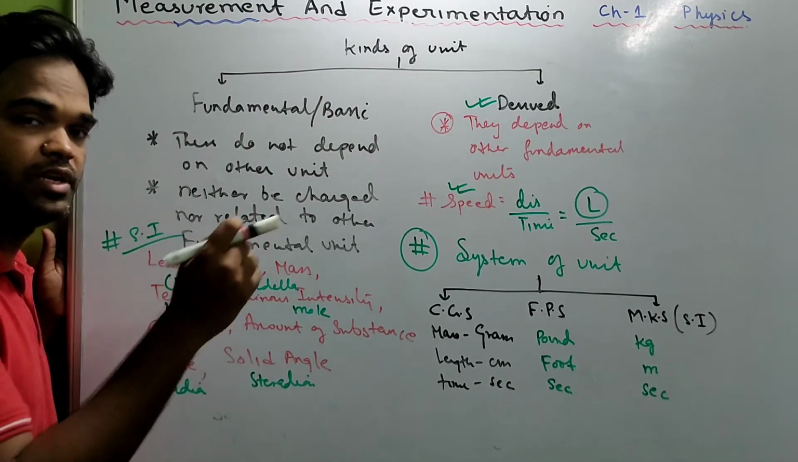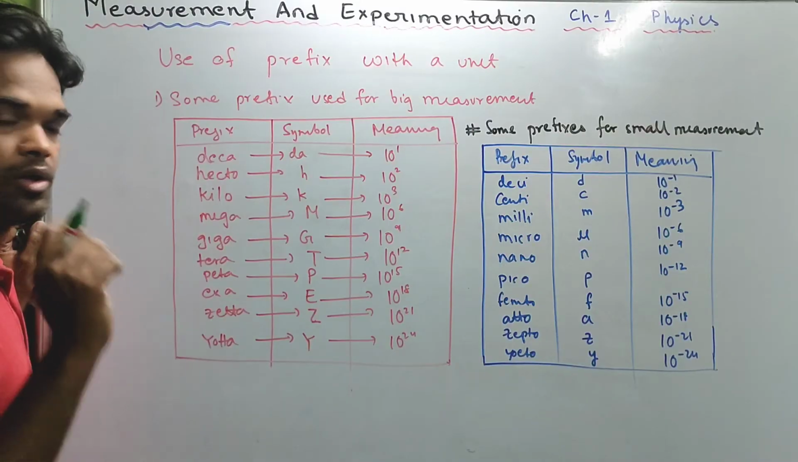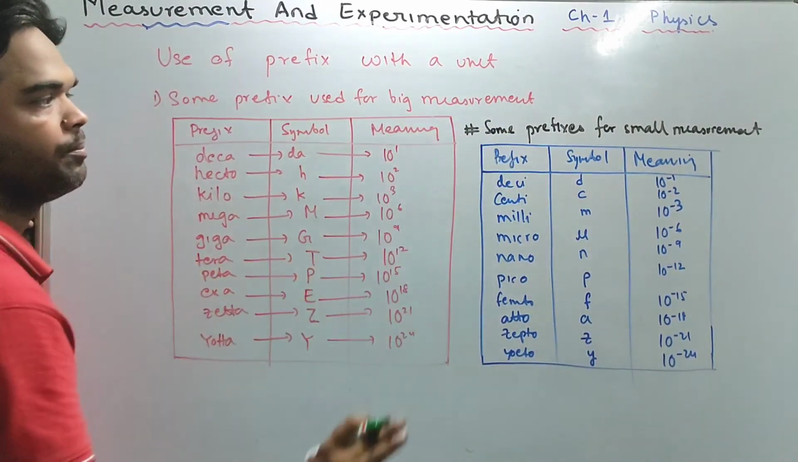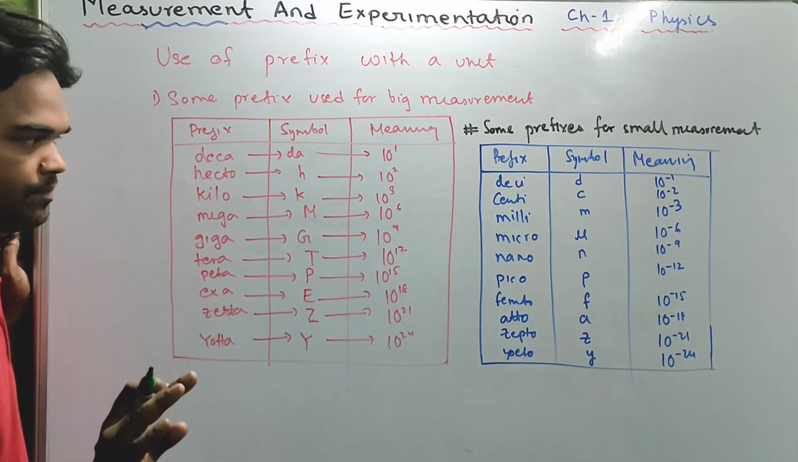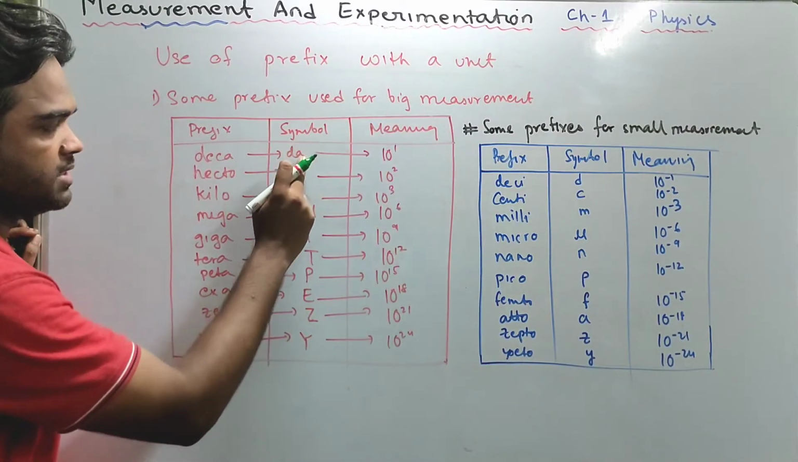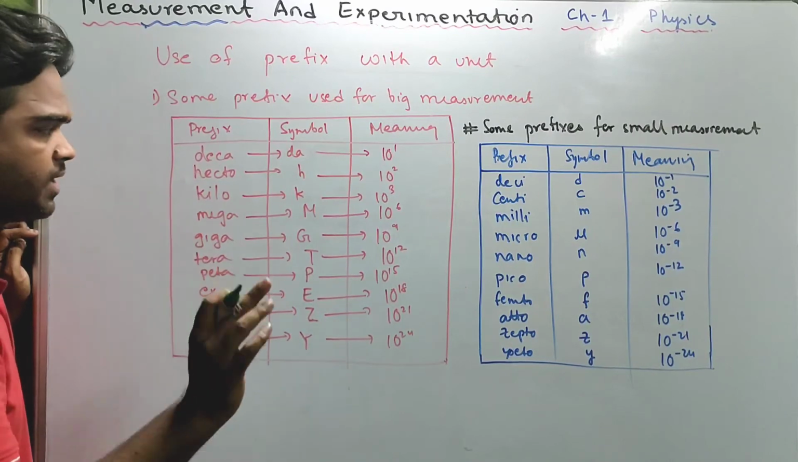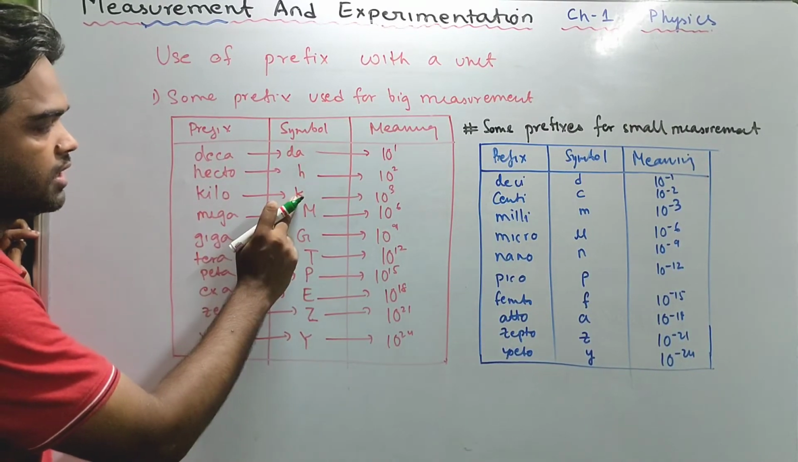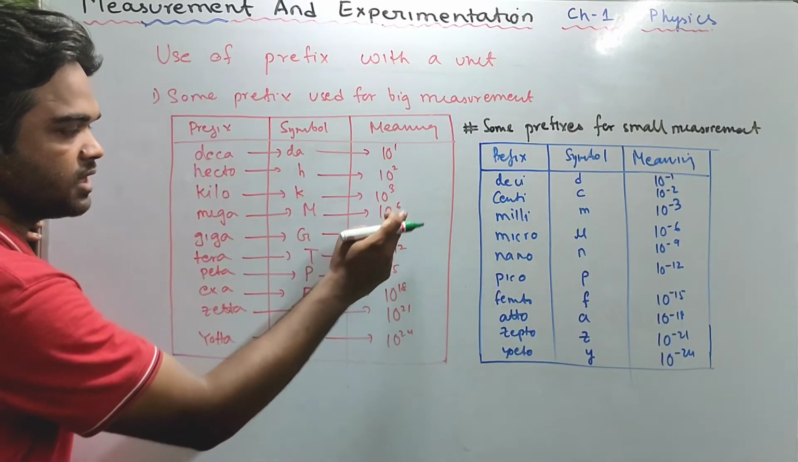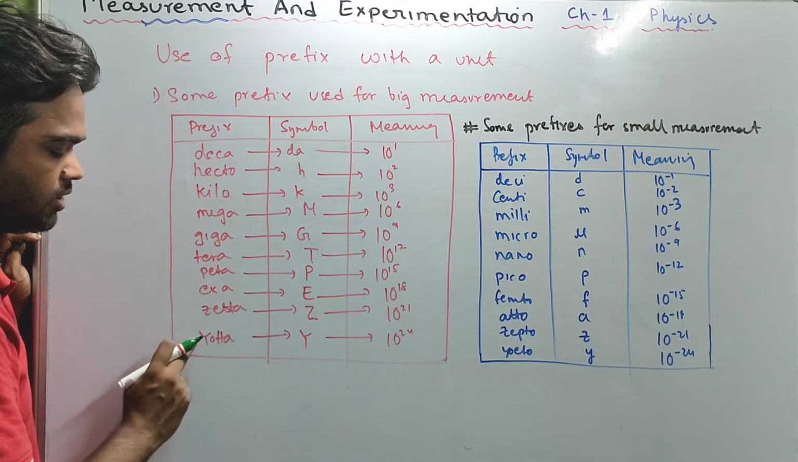Now let us look at uses of prefix with a unit. What prefix should be used for bigger measurement and for smaller measurement? Now these are some of the prefixes used for big measurement, and these are some prefixes used for small measurement. Okay, deca, the meaning is 10 to the power 1, symbol is DA. Hecto, the symbol is H, the meaning is 10 to the power 2. I'll explain what is the meaning. Kilo, K, 10 to the power 3. Like this. Mega, capital M, 10 to the power 6. Then it increases by 3. Giga, tera, peta, exa, zetta, yotta.